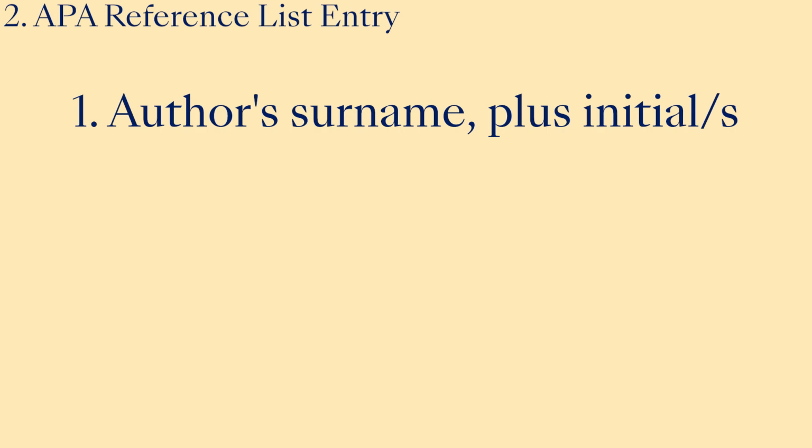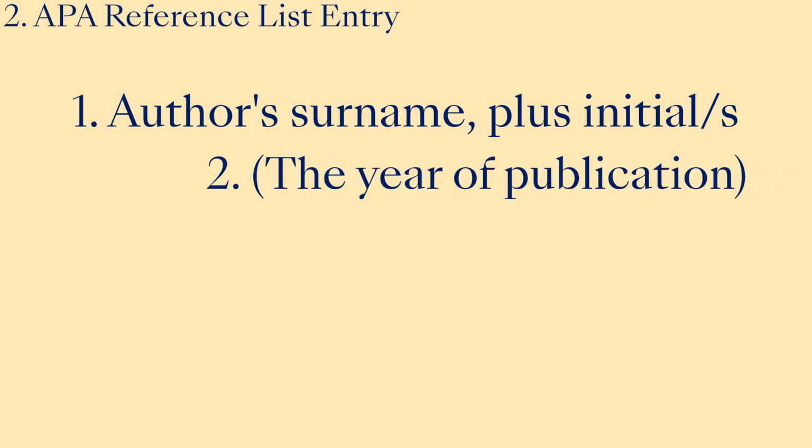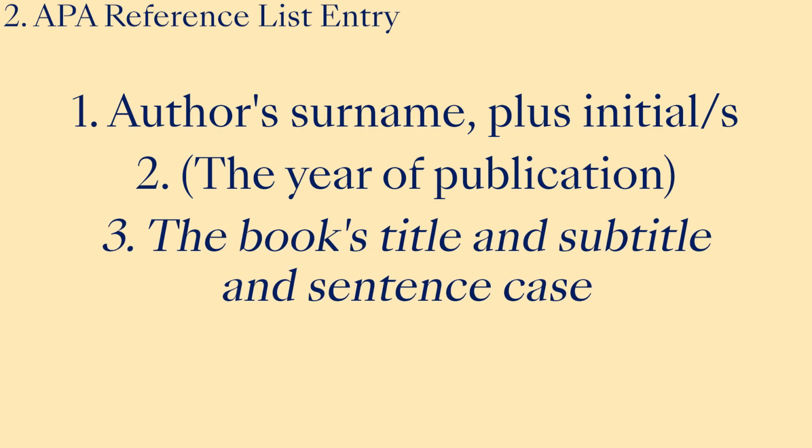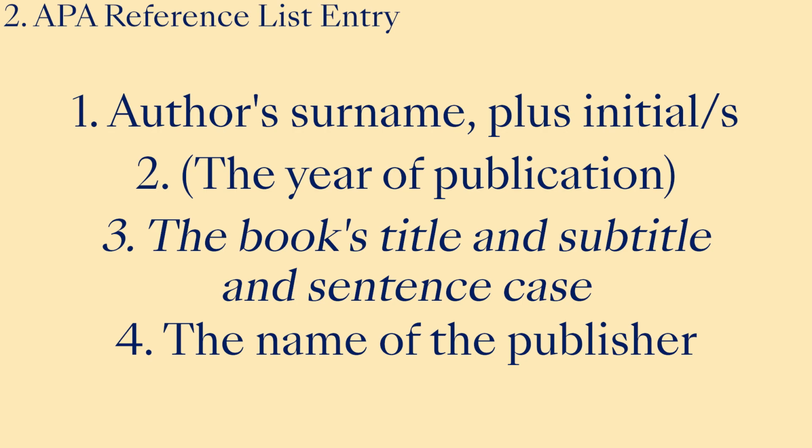This requires the author's surname plus their initial or initials, the year of publication in brackets, the book's title and subtitle in italics and sentence case, and the name of the publisher. You'll also need to include a half-inch hanging indent for every line after the first. And if you're referencing an ebook, you'll need a DOI or stable URL at the end of your reference.